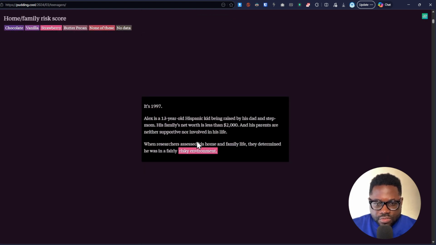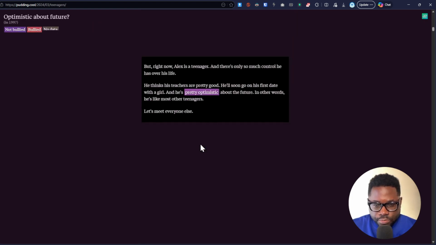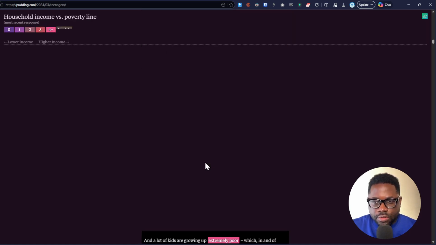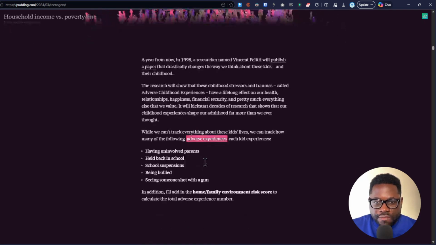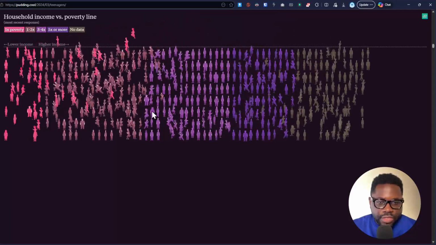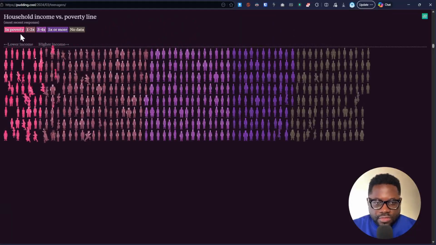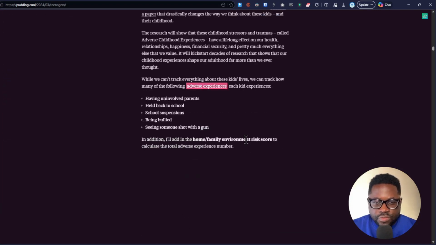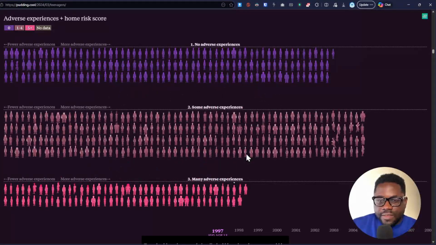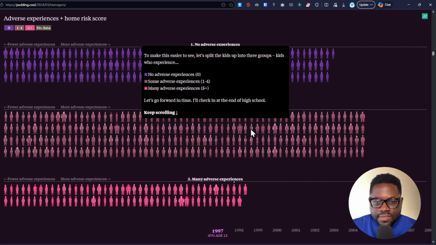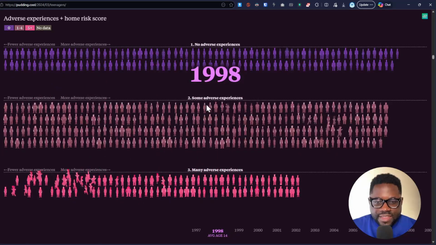So here we are going to be scrolling, and it's going to come with its own animation. You see, it's going to come with its own animation. The more you read, the more the page unfolds, the more you're going to be having data. And as you can see, it comes with some amazing animation. This specific story comes with its own animation as well. And you see in poverty, 1 to 2x, 3 to 4x, and so on and so forth. So the more you scroll, the more you're going to see different types of animations that are just relating the story you chose. So adverse experiences plus home risk, you can see the data on that. So in 1998, you see, and so on and so forth.